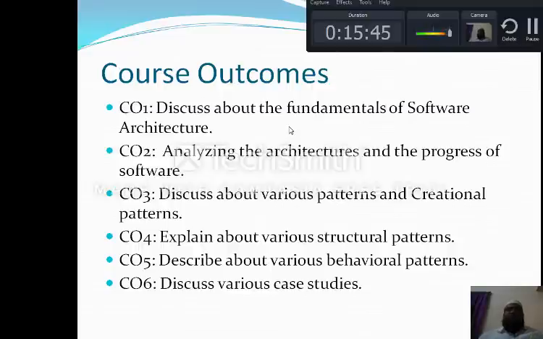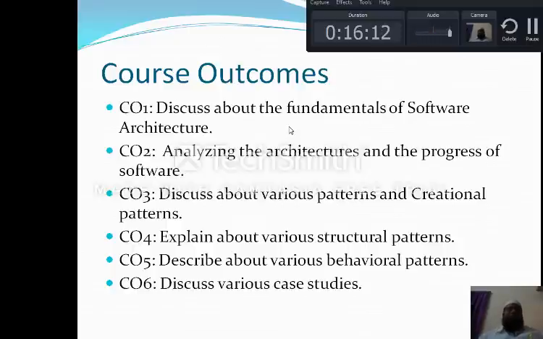The first course outcome deals with the fundamentals of software architecture. As I told you, it deals with the need of architecture, definition of architectures, definitions of quality attributes, all those things which are very important. Without those fundamentals, you can't go for unit 2, unit 3, unit 4, unit 5, unit 6.